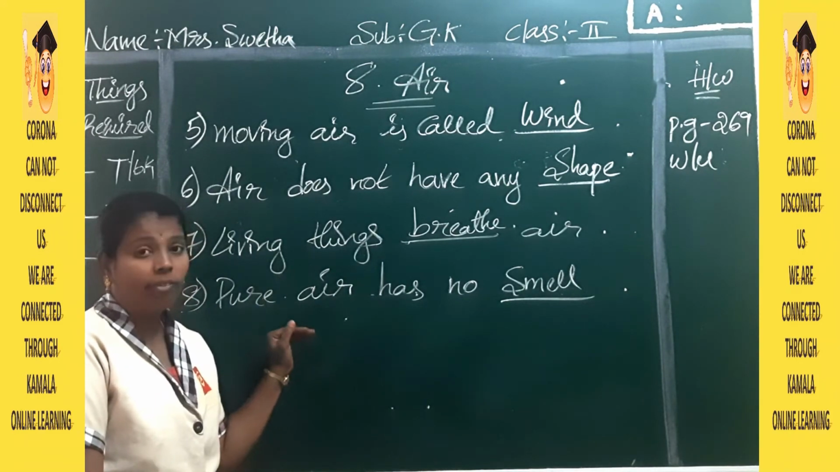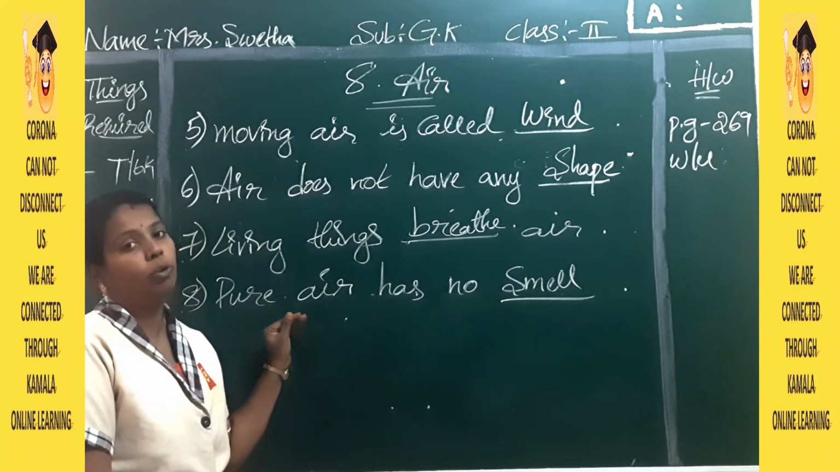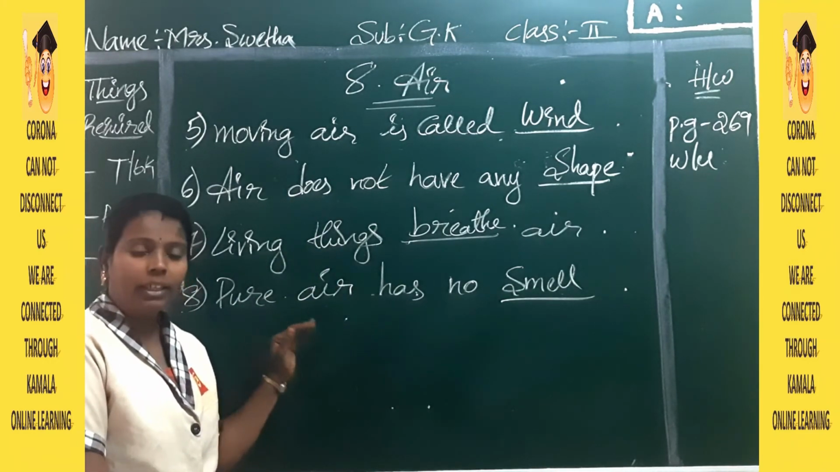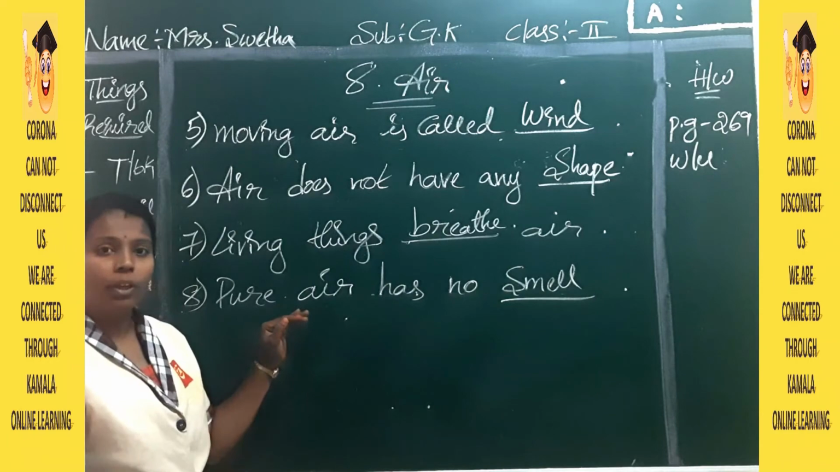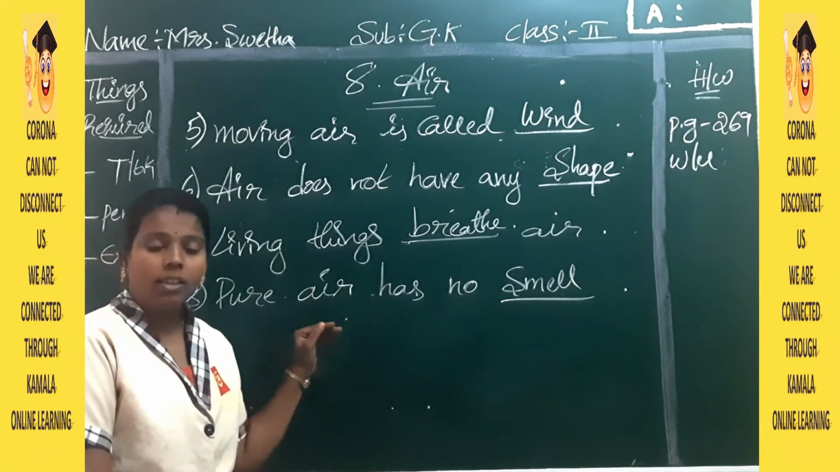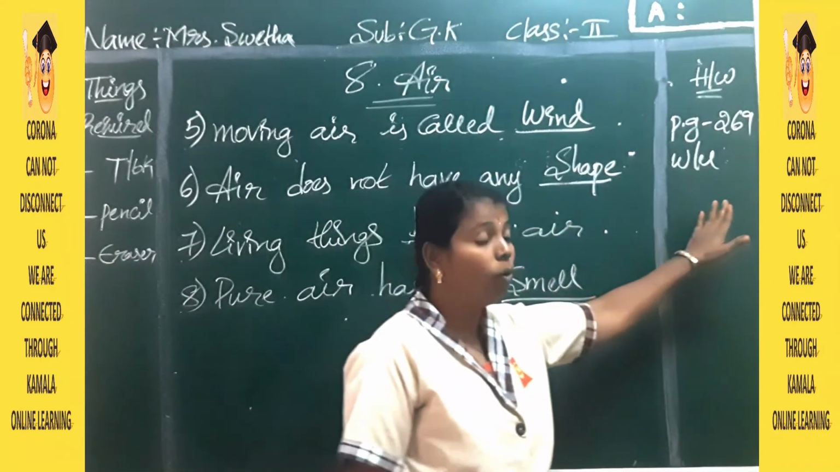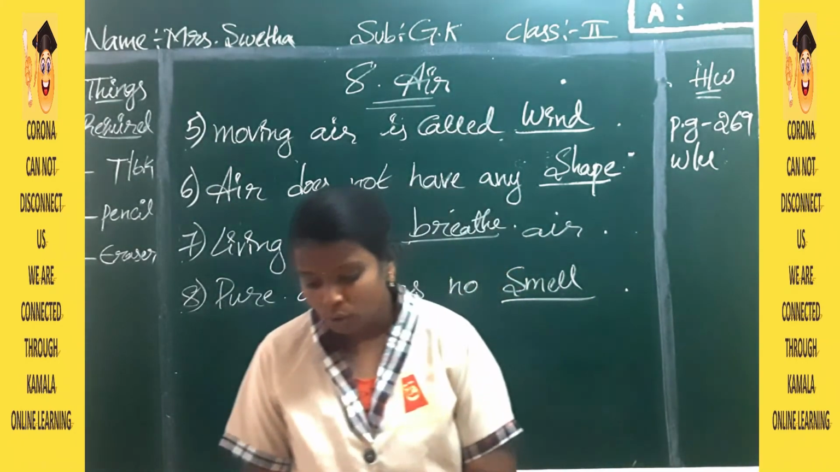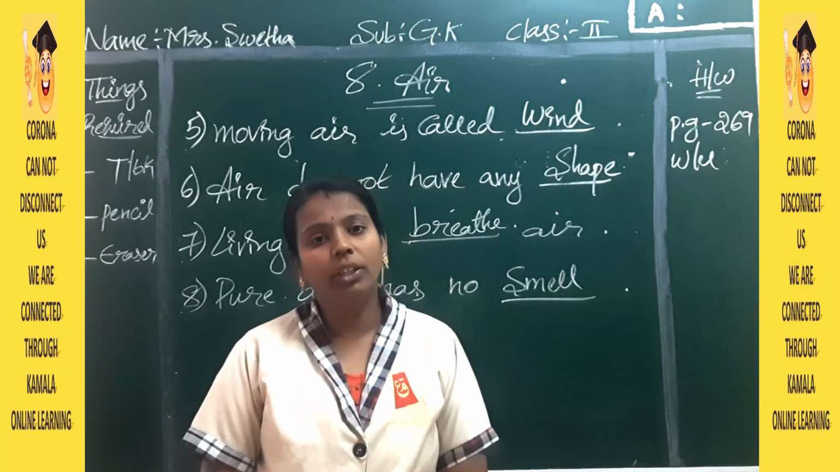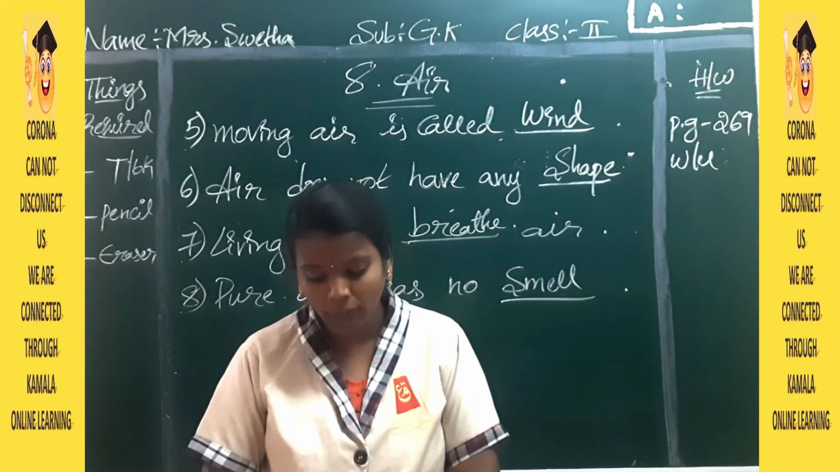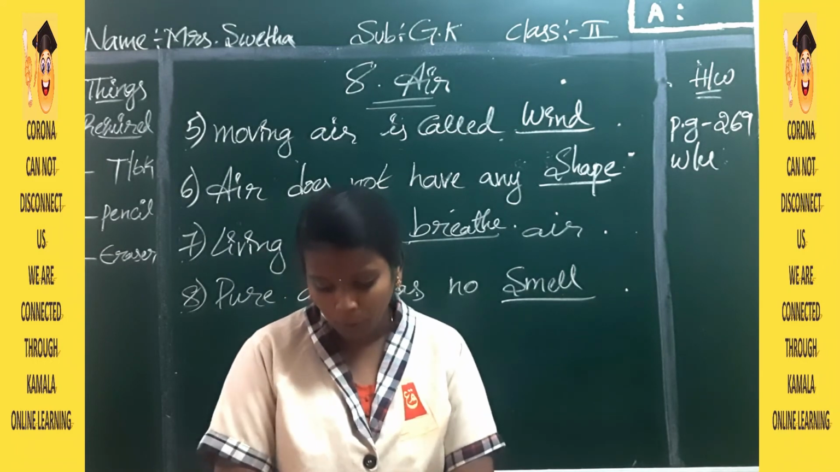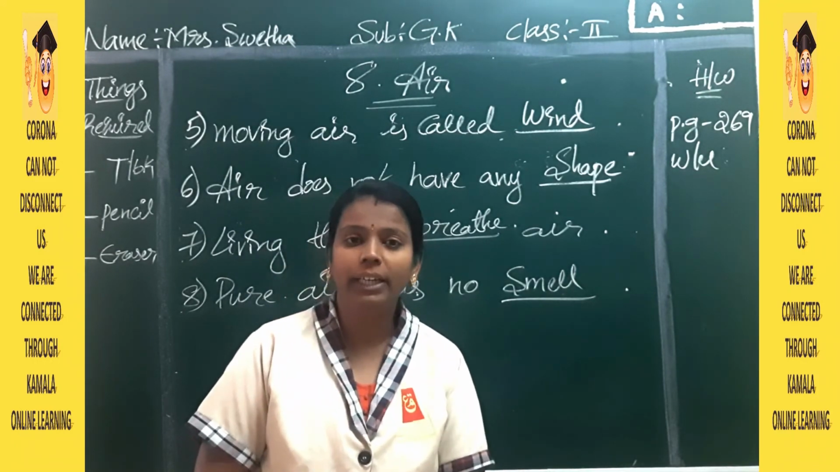I think you have learned many things about air from this lesson. Whatever we have written here, learn and practice it. Then do the homework I have given on page 269. You have to write different uses of air, at least 3 uses of air. So by this we have completed our 8th lesson.